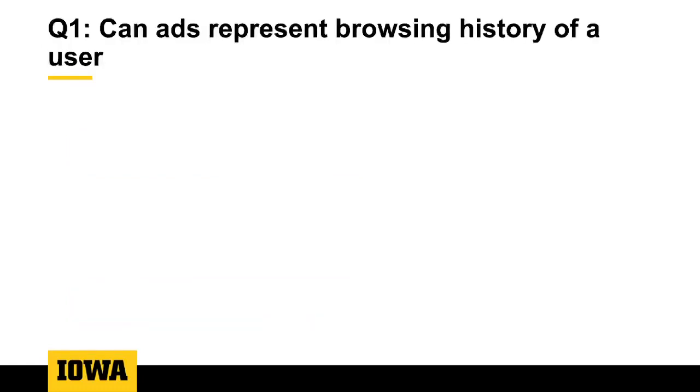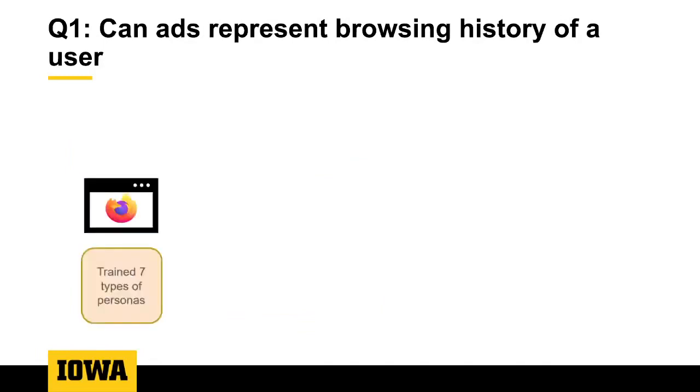So we ran an experiment to help us answer our first question. For this we needed user profiles. So we trained 7 types of users by instrumenting OpenWPM, which is a web measurement tool. For training each user type, we essentially visited 100 websites that were relevant to that user type. For example, if we were training the games user type, we visited 100 websites that were specifically related to games.